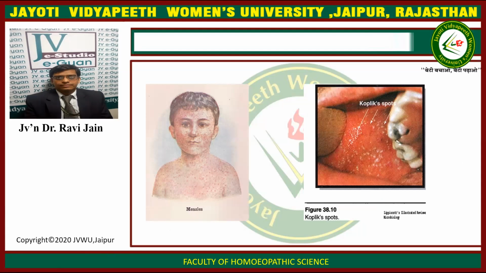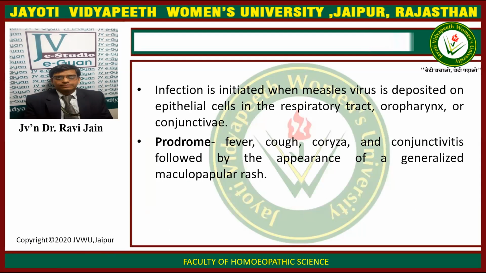Now this is the picture of measles, the rashes and especially the typical Koplik spots. The infection of measles is initiated when measles virus is deposited in the epithelial cells in the respiratory tract, oropharynx or the conjunctiva. The prodrome consists of fever, cough, coryza, and conjunctivitis. It is followed by the appearance of generalized maculopapular rash.